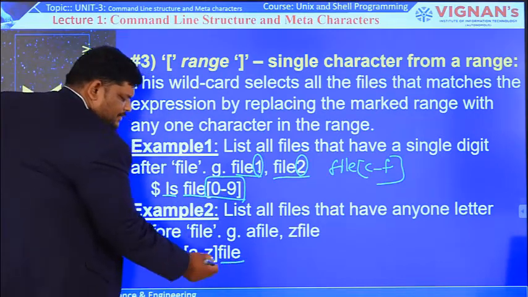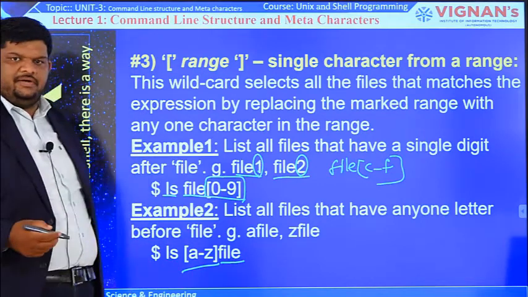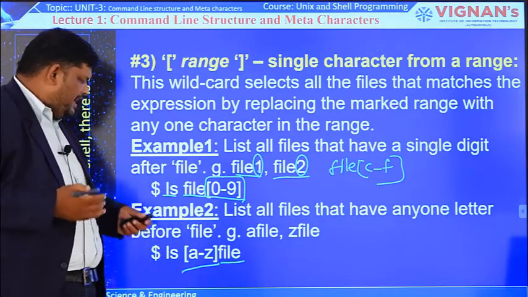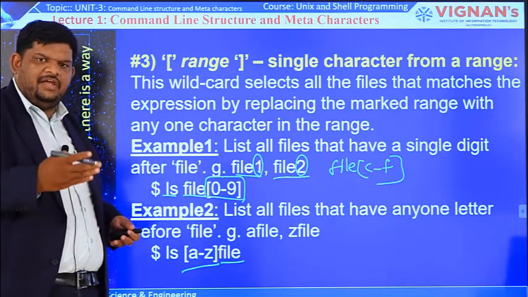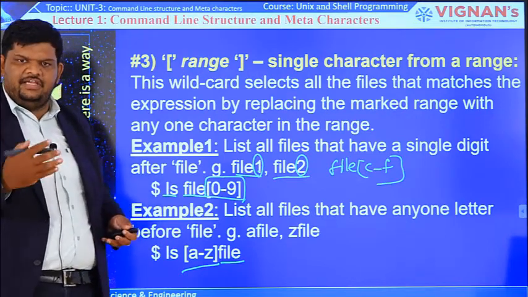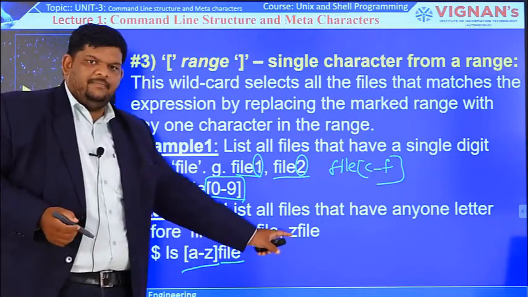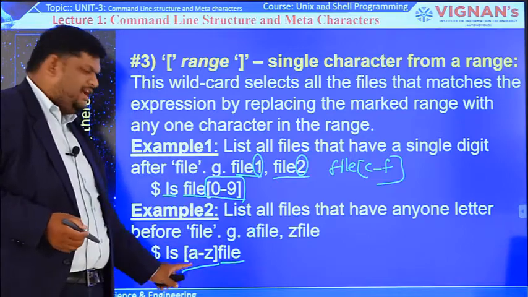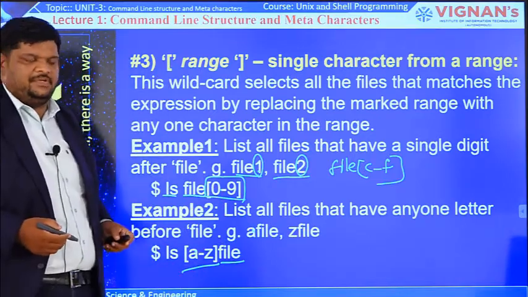The name ends with file. Before that we give the range A to Z. So the file names which start within that range, A file, B file, C file, D file, E file, like that, A file to Z file. Within that given range only, file names will come. So this is the meaning of the range option.